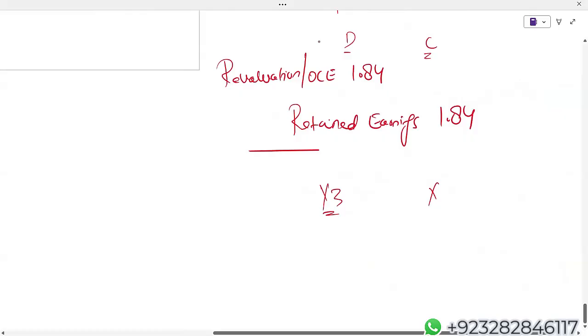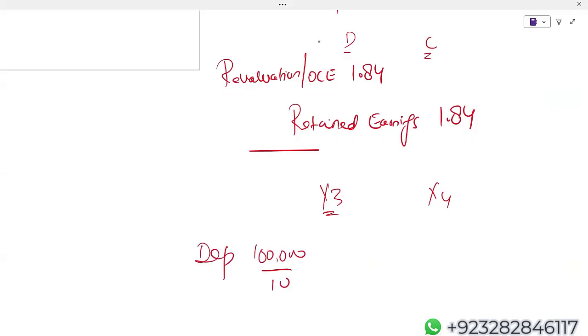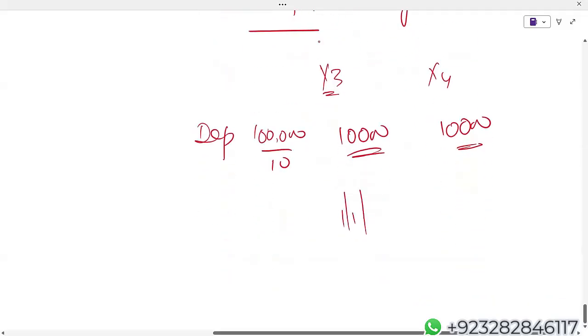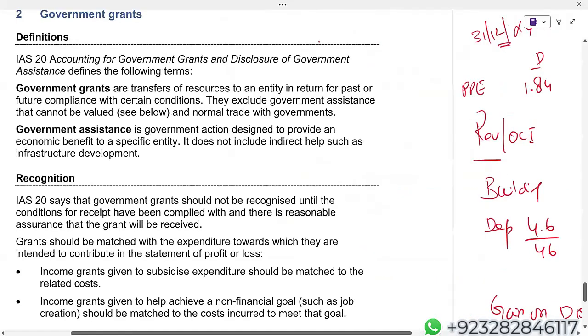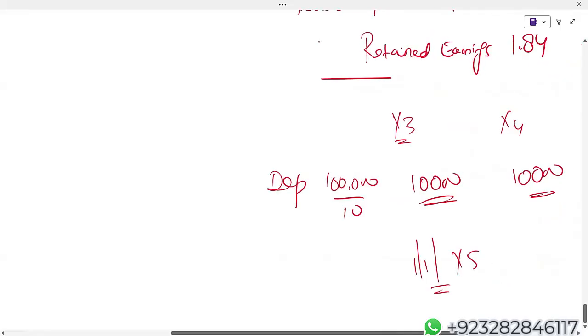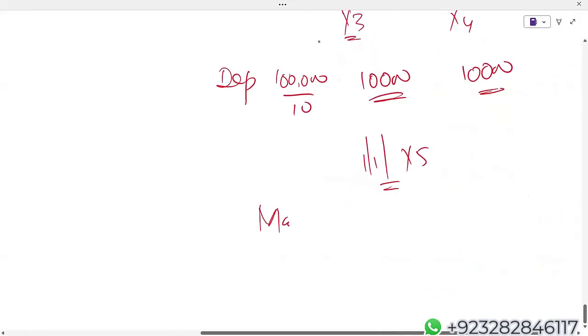X3, X4: your depreciation is, can I say, 10,000? And which section? It is charged to the income statement, and the section is operating. Now, 1 January X5, machine carrying amount becomes 80, that is, one lakh minus 20.